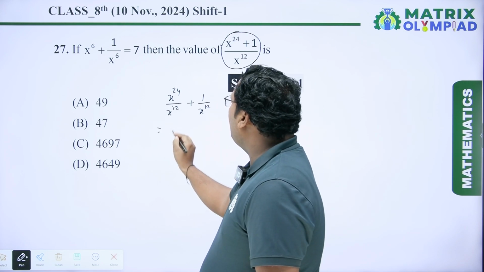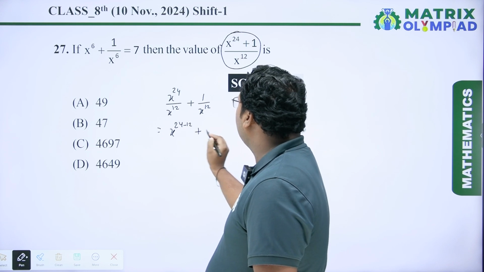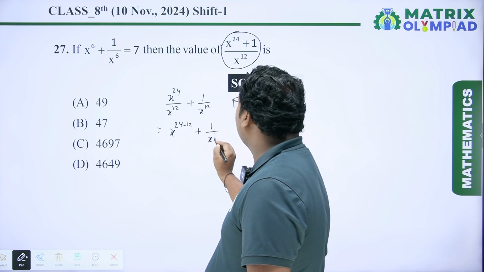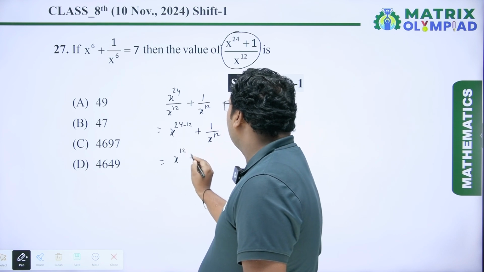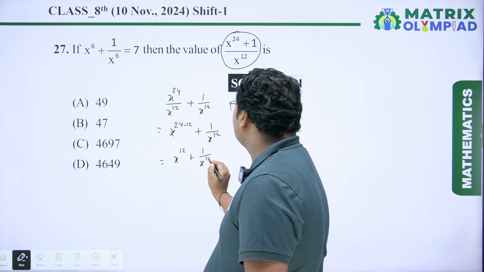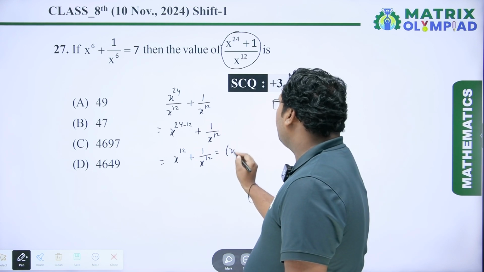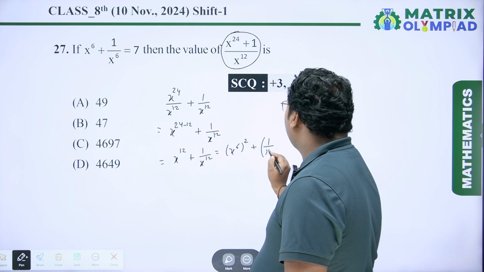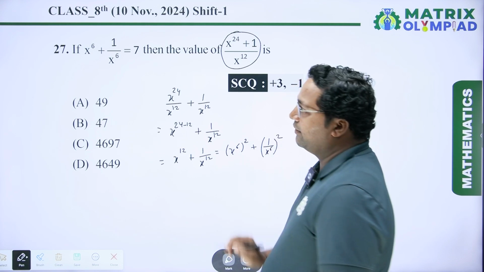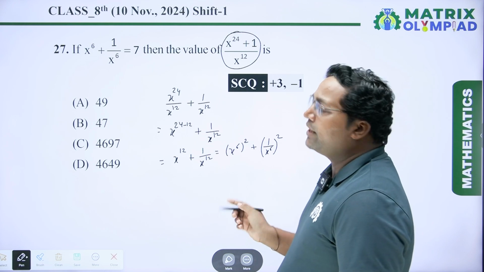This value is now x to the power 24 minus 12 plus 1 upon x to the power 12. It is x to the power 12 plus 1 upon x to the power 12, and x to the power 12 we have to write (x to the power 6) square plus 1 upon (x to the power 6) square.